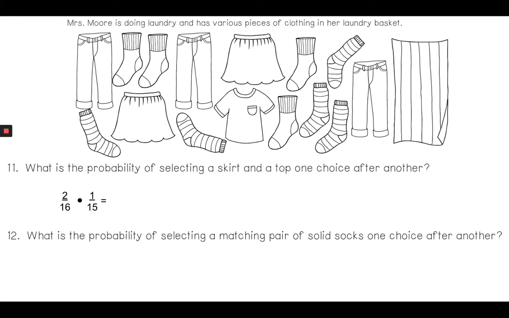Well, there's only one top there, and that's out of 15 choices because she's already chosen a skirt. Now, if I look at that again, I can reduce the 2/16 down to 1/8. So I'm going to go ahead and do that. And then I multiply straight across. 1 times 1 is 1. 8 times 15 is 120. And I have a 1 in 120 chance of getting a skirt, then a top, if I were randomly selecting this.